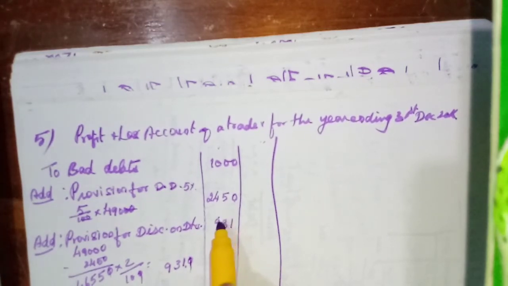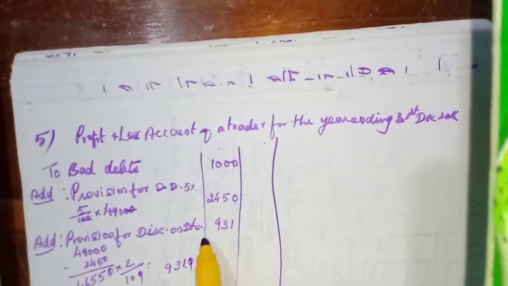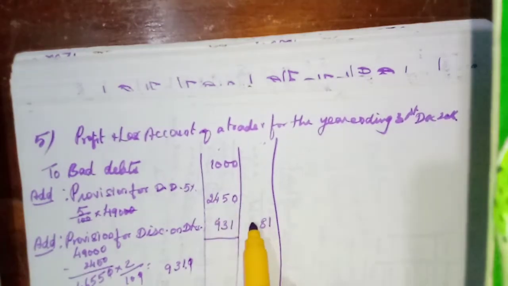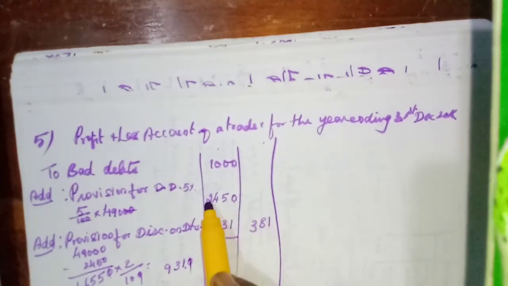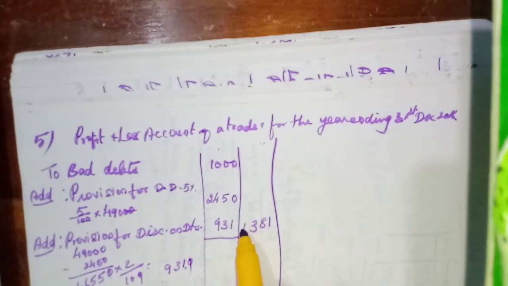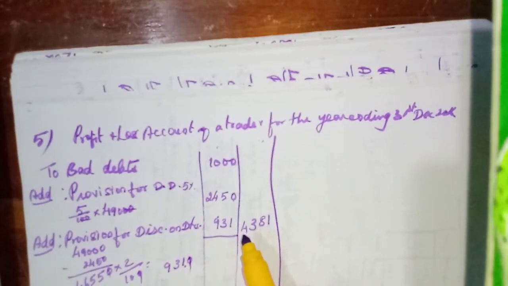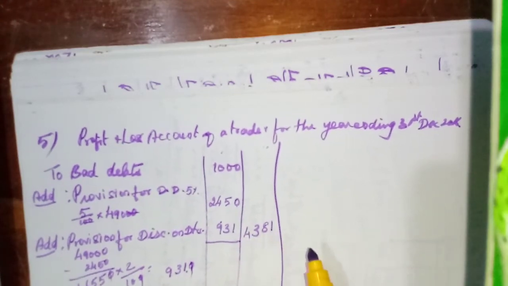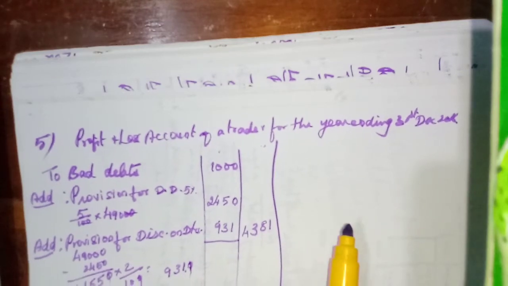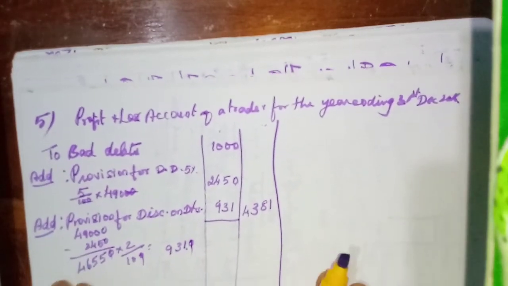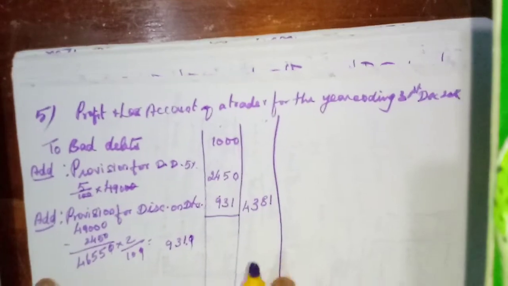Now we need to add all these amounts and write in the outer column. 1,000 plus 2,450 plus 931, so 4,381. Next we should see how this will appear in the balance sheet.